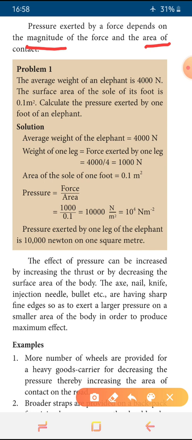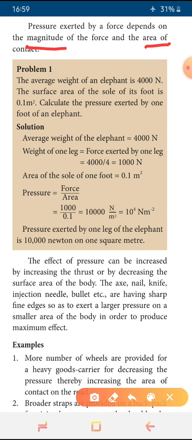The surface area of the sole of its foot is 0.1 meter square. Calculate the pressure exerted by one foot of an elephant. Here the average weight of the elephant is given as 4000 Newton. There are totally 4 legs for the elephant, so for one leg we can calculate the weight: 4000 by 4 is equal to 1000 Newton.